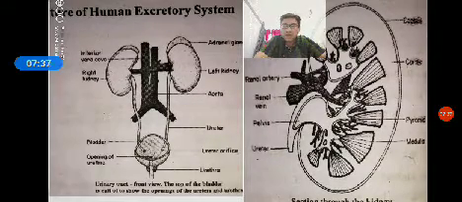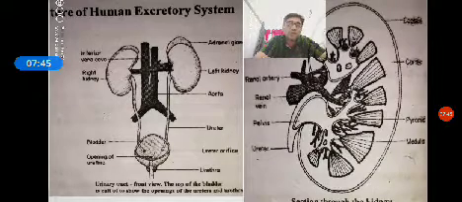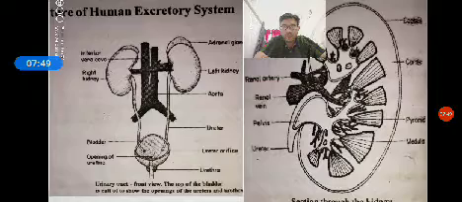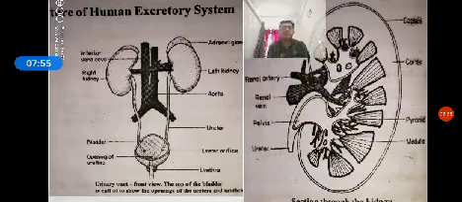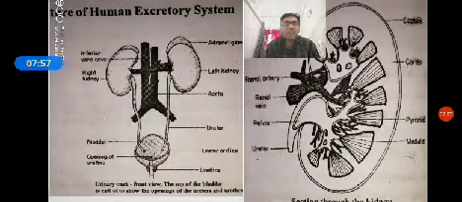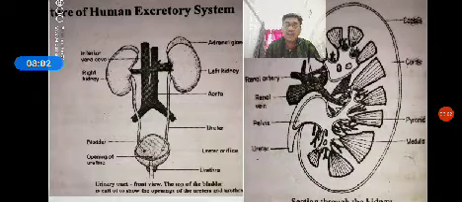Then when we come to the structure of the human excretory system, the two kidneys are situated in the abdominal cavity. The kidneys are bean seed shaped structures. In the middle of the region there is one depression. That depression we call the hilus or hilum.